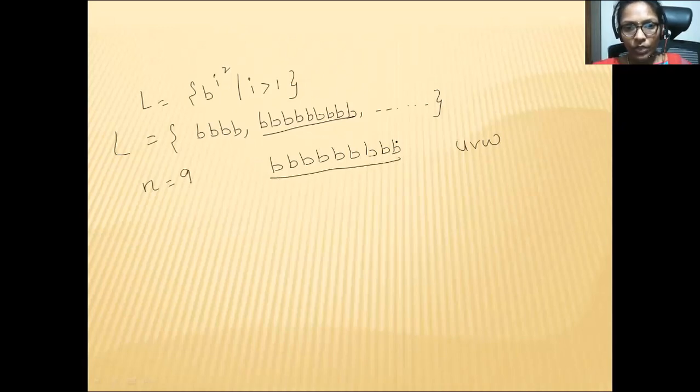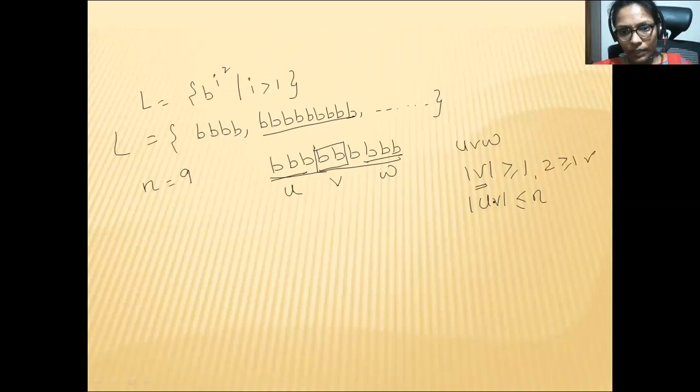Now divide your string into 3 parts such that the length of v should be greater than or equal to 1, and the length of uv should be less than or equal to n. I'm taking this part as v, this as u, and this as w. Now check: the length of v is 2, which is greater than or equal to 1. It is satisfying. What is the length of uv? It is 5, which is less than or equal to 9. It is also satisfying, right?